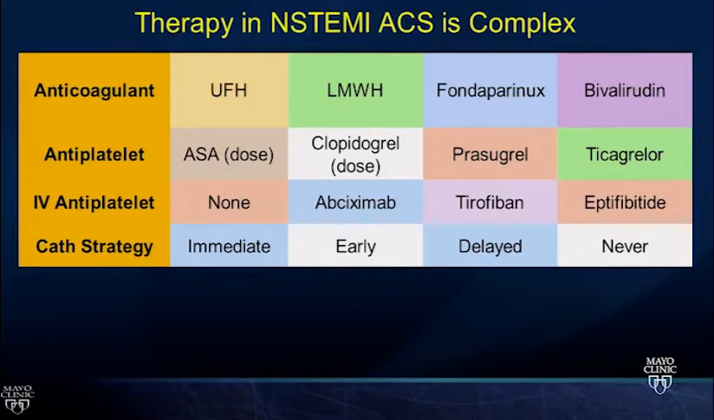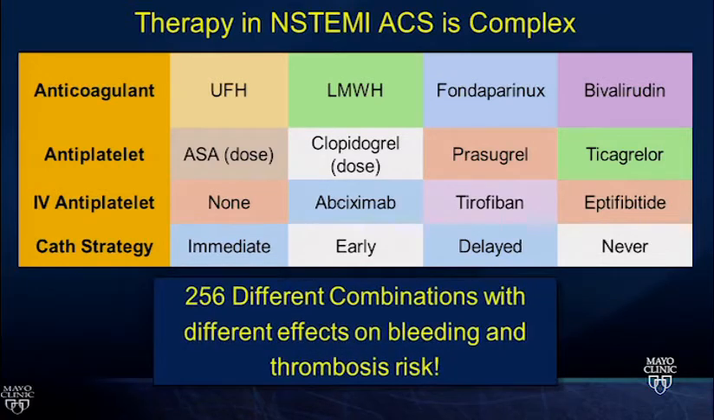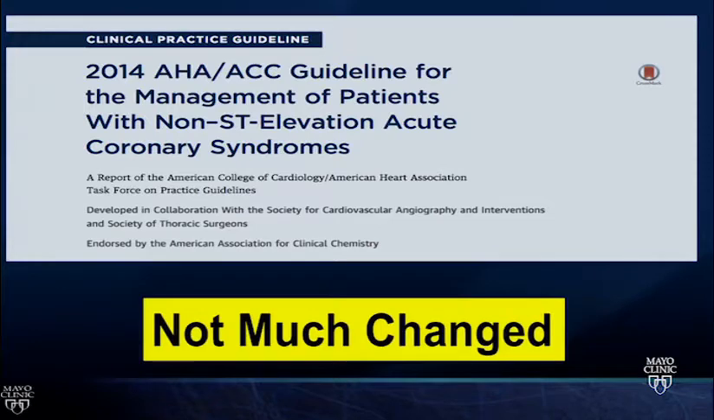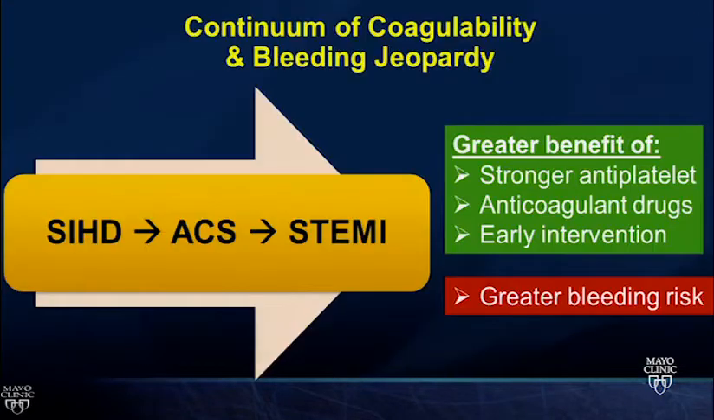Now, if you look at the different options in anticoagulant choice, oral and IV antiplatelet choice, cath strategy in patients with NSTEMI acute coronary syndrome, there's a fair bit of complexity. This is over 250 choices when you multiply it all out, and we're going to try and break down exactly how to pick each one for the right patient. The guidelines from 2014 are our guiding document for most of this talk. Really not much has changed, which is important.